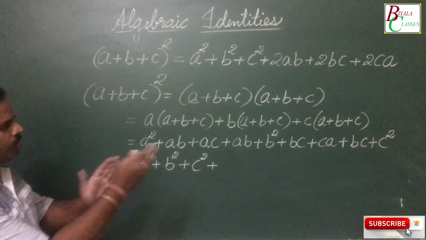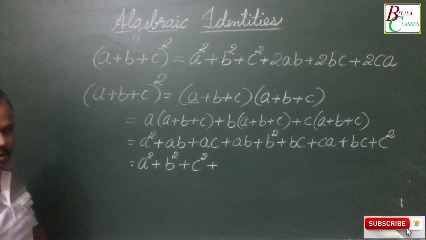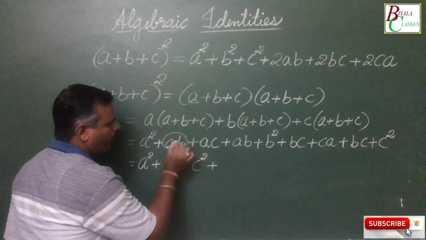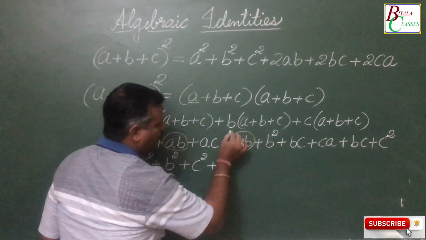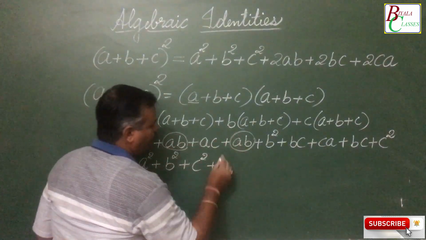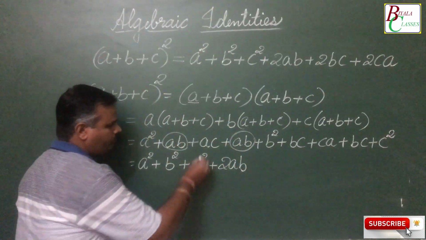Now just check out the remaining terms, whether they are like terms or not. This ab and this ab are like terms. Both are positive, so ab plus ab gives 2ab.